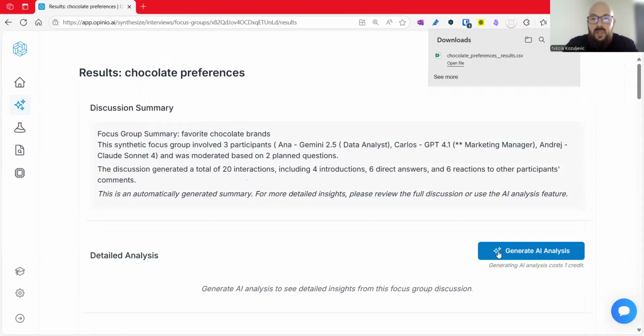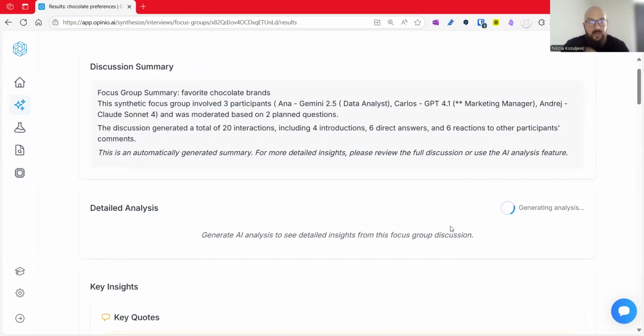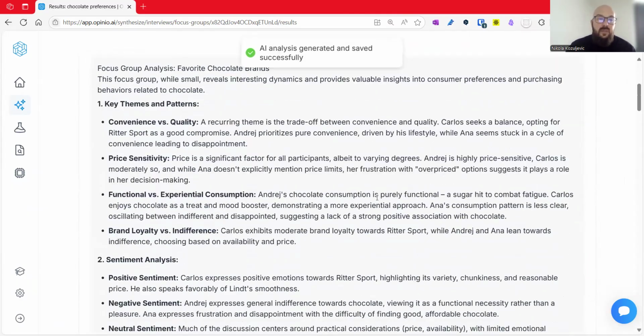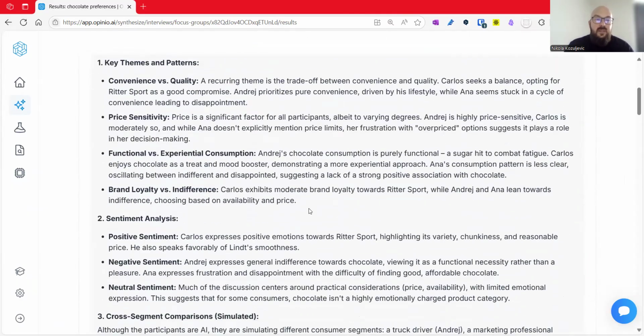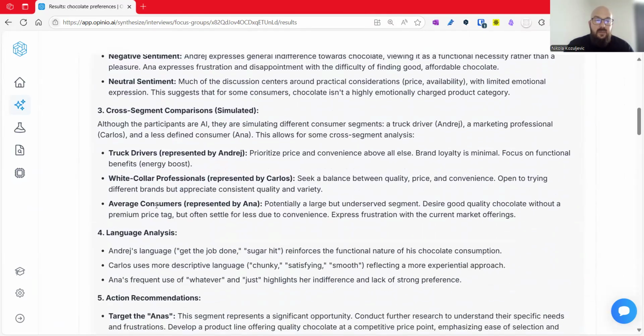Also, if you click here to generate AI analysis, another AI model will pick up the conversation and create a really nice report for you, so you don't have to bother. It will generate all the important insights, sentiments, and so on. It definitely depends on the volume of conversations you have. So ultimately, this is what the report is.